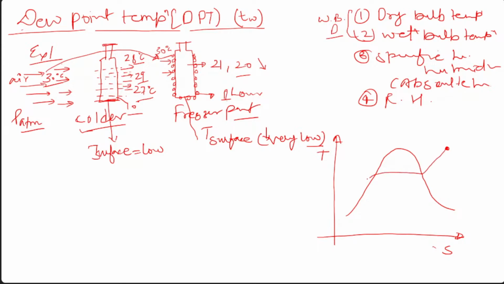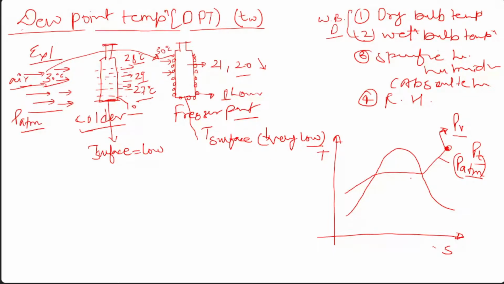This is the constant pressure line, and suppose this is the atmospheric air. So this pressure may be P atmospheric. Are you getting my point? P atmospheric is the total pressure, PT, but within this PT, this part is PV, the partial pressure of vapor in the existing atmospheric air.